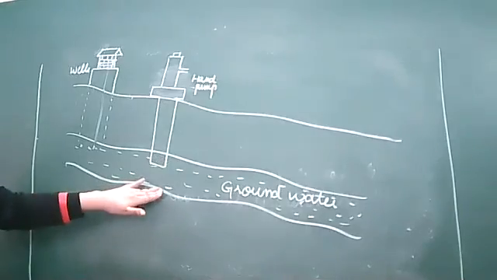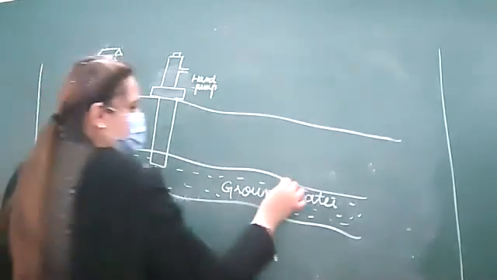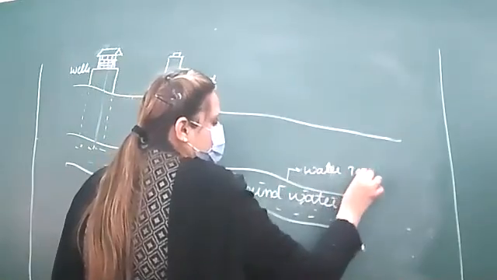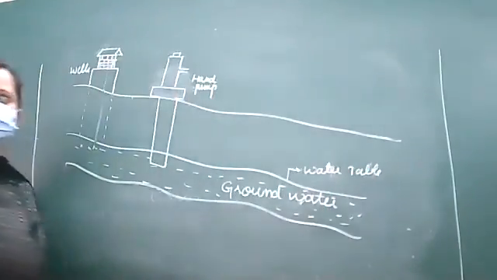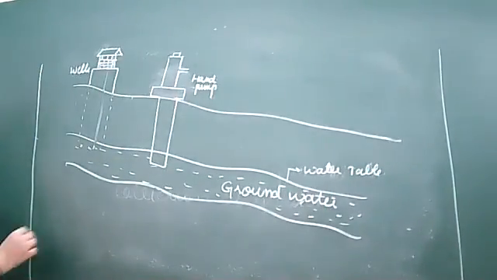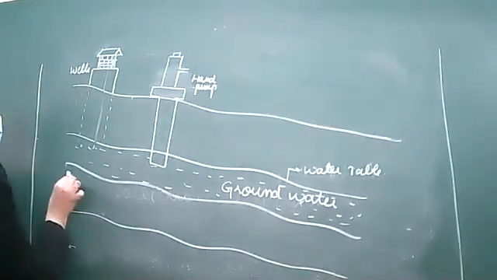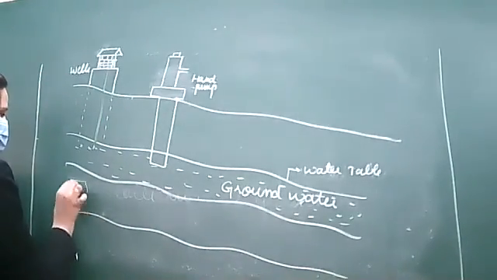Right. So this is the first layer that we call groundwater. And this is the upper limit of groundwater, what we call the water table. Okay. So here also you are having the layer of rocks.